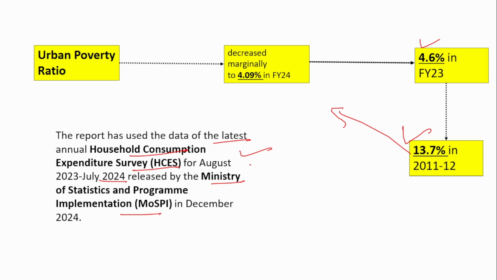Remember this also. They might ask you what the tenure of this Household Consumption Expenditure Survey is. So for how many months? We know that's 12 months. But from which month to which month? It's not January to December, and it's not the financial year. It is August 2023 to July 2024. So this is different, remember this. The data analyzed is for 1 year, from August 2023 to July 2024, and this survey is released by the Ministry of Statistics and Programme Implementation. The report was based on this latest survey.